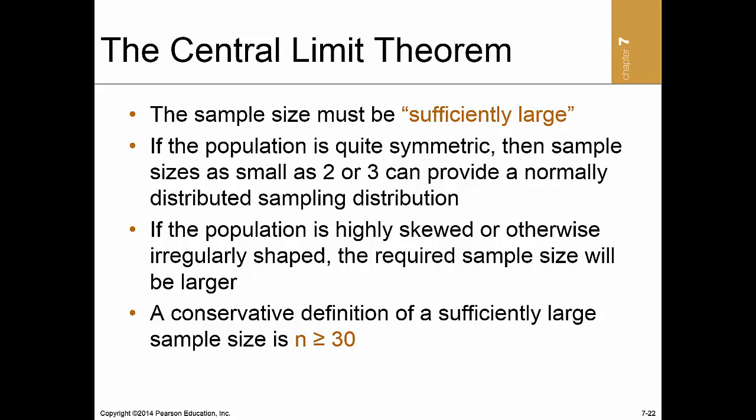Simulation studies indicate that even in a very strange looking population, samples of 25 to 30 produce sampling distributions that are approximately normal. A conservative definition of a sufficiently large sample size is n greater than or equal to 30. Go ahead and open Excel file CEO compensation and answer the following questions.